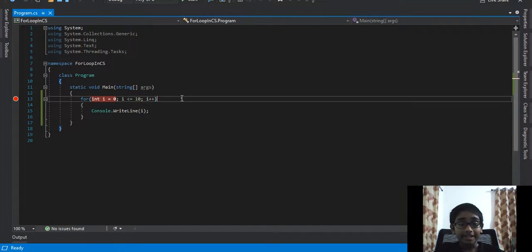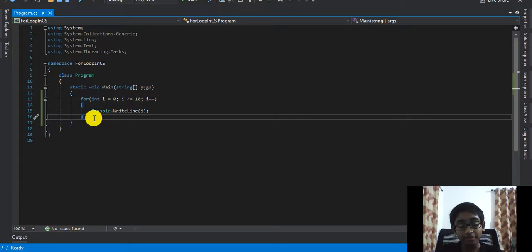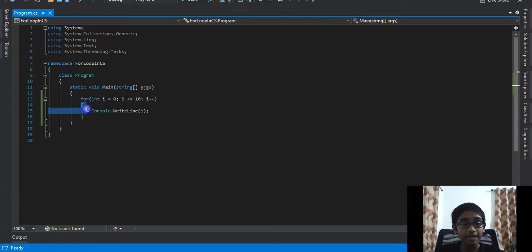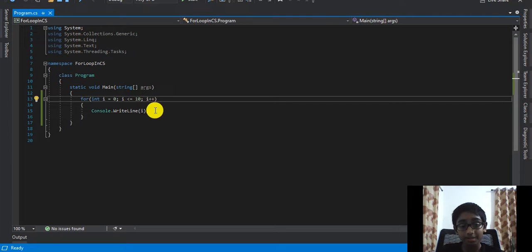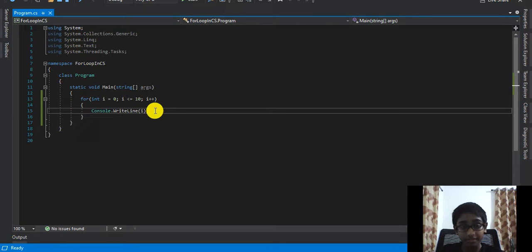So now let's again recap why we use the for loop. I'll just remove this debug point over here. Basically, like I've already explained in the start of this video, we use the for loop when we know exactly how many times we want to iterate or execute the set of code that is inside of the for loop. Now, like the while loop, where you specify a condition, even in the for loop you do, but the code inside of that does not specify how many times you want to iterate that.